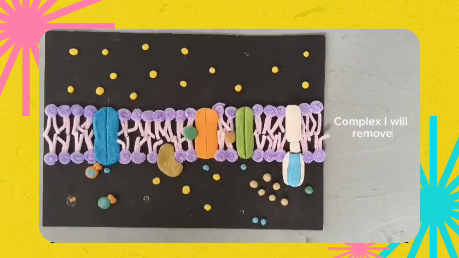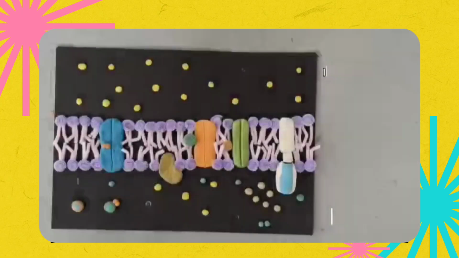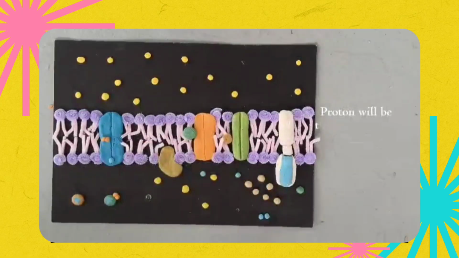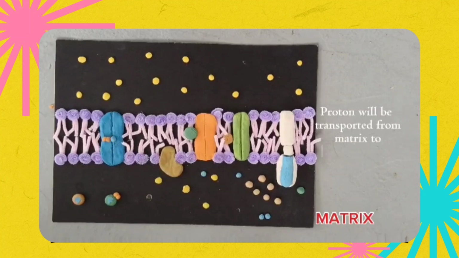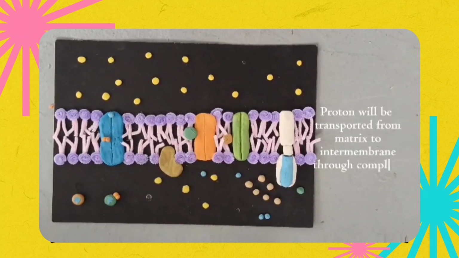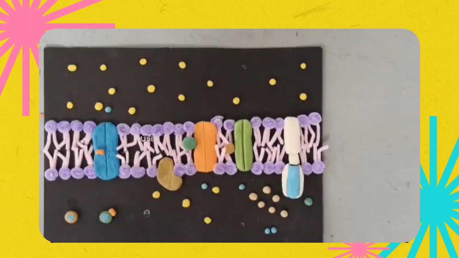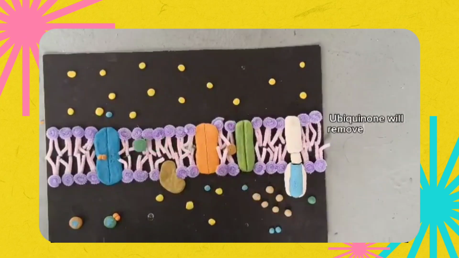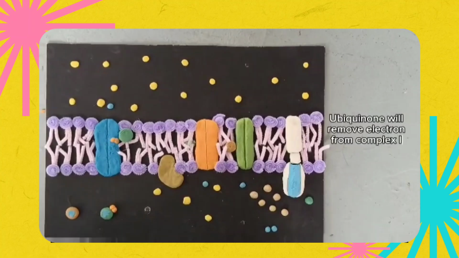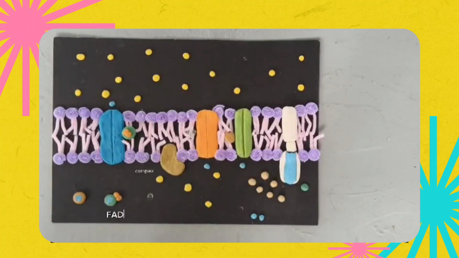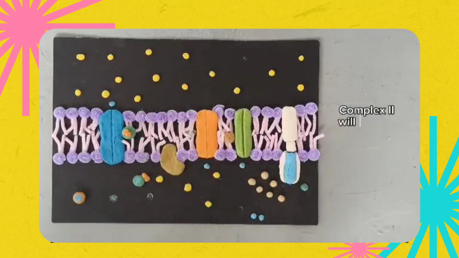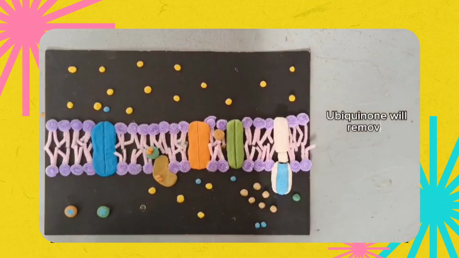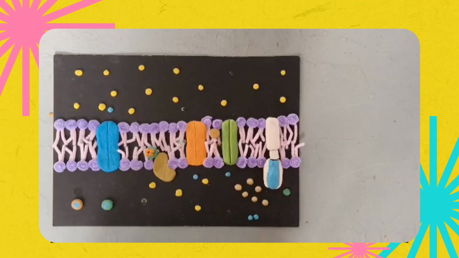Complex 1 will remove electron from NADH. Proton will be transported from the matrix to the intermembrane through the complex 1. Ubiquinone will remove electron from complex 1. Complex 2 will remove the electron from FADH2. Ubiquinone will remove electron from complex 2.